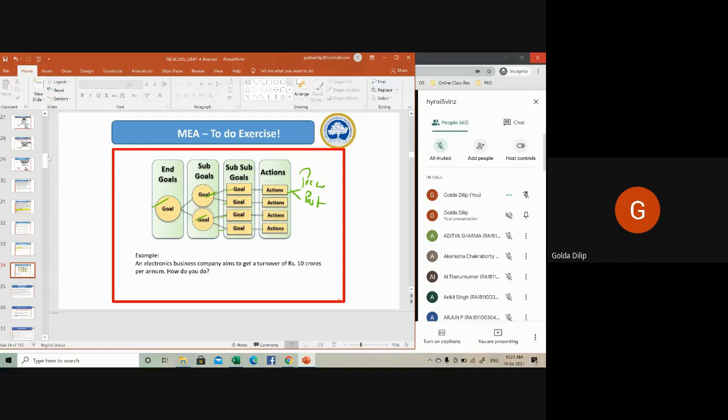A micro analysis of the planning problem. So that's what means-ends analysis is all about. Maybe you can try out the scenario given here: an electronics business company aims to get a turnover of 10 crore per annum. How do you do it? That will be a goal, divided into sub goals. Then find out the actions for each, prepare the precondition and postcondition, create that set for all the actions in the difference table, and then proceed accordingly. That's what means-ends analysis is all about.